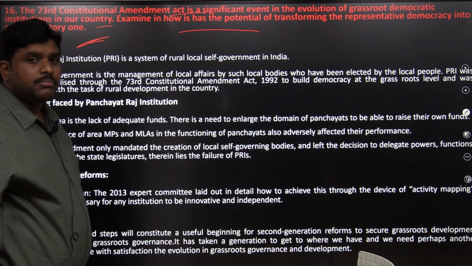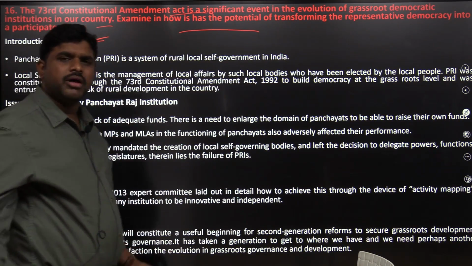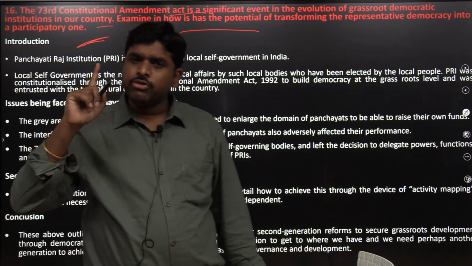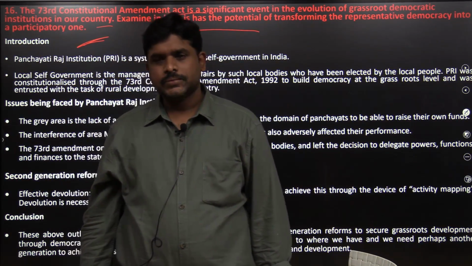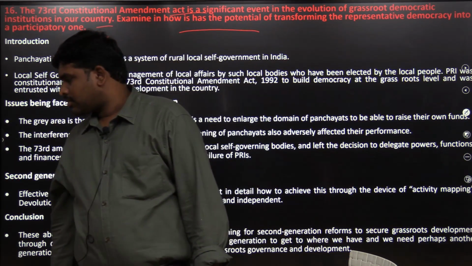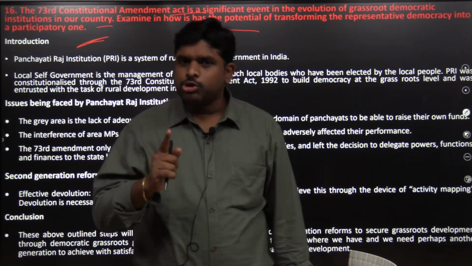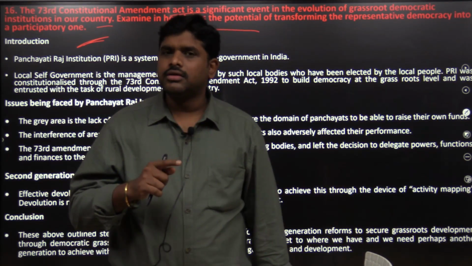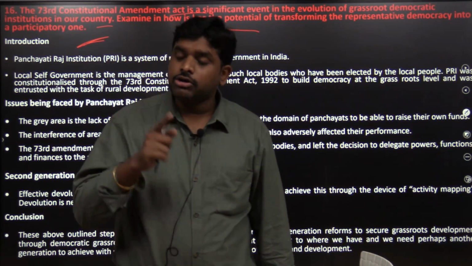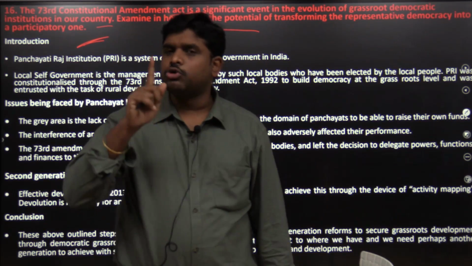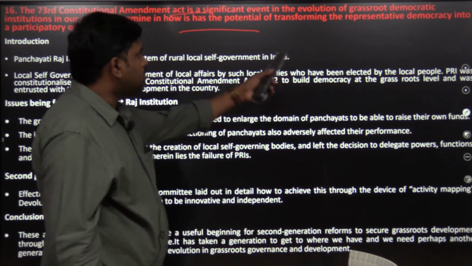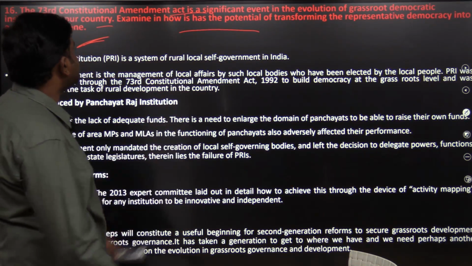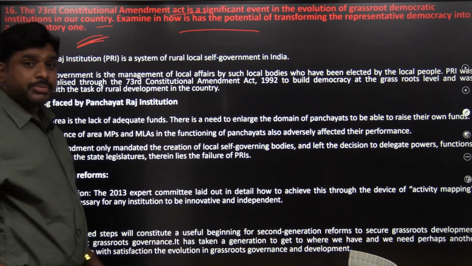Compulsorily, one question will be there in your GS2 with respect to local self-government. 73rd Constitutional Amendment Act or 74th Constitutional Amendment Act, a question will be there.